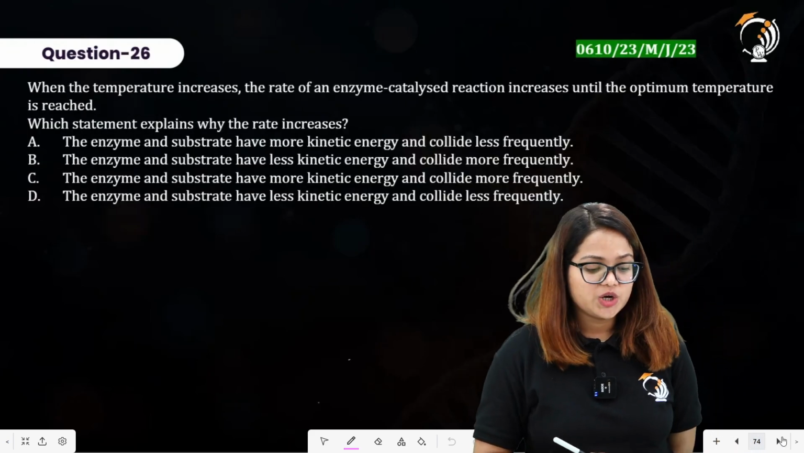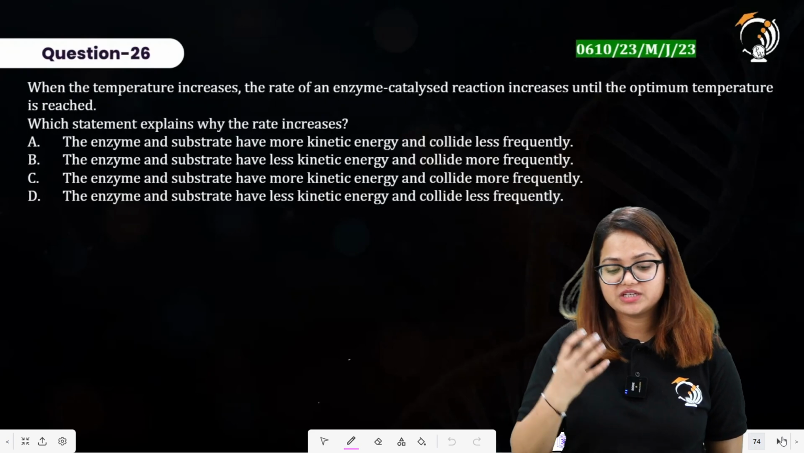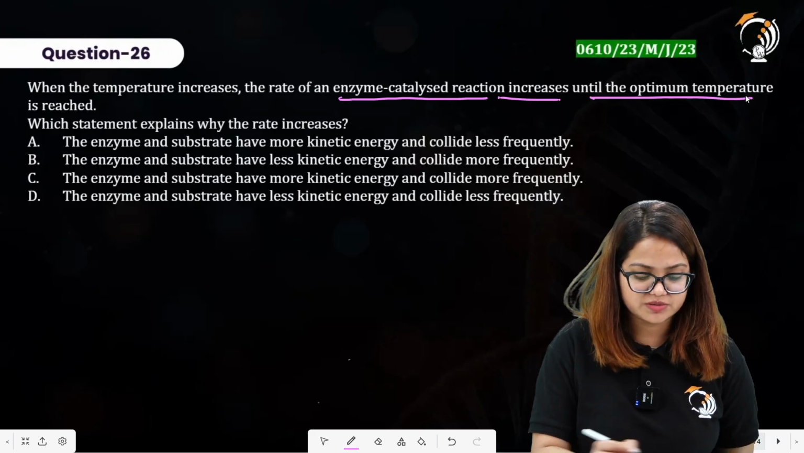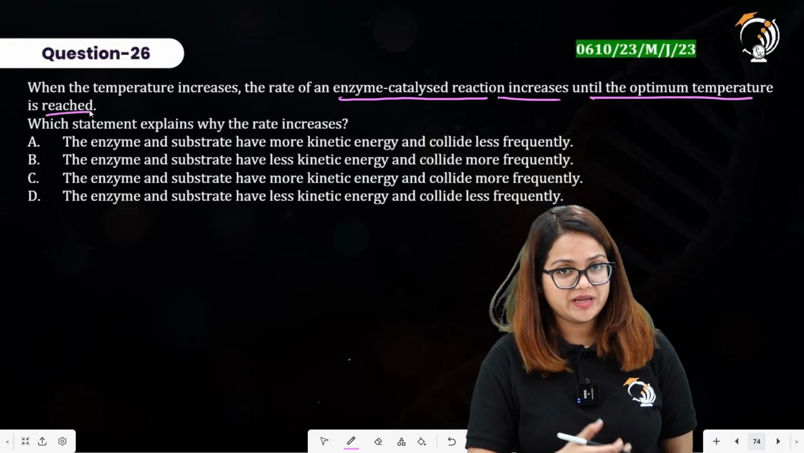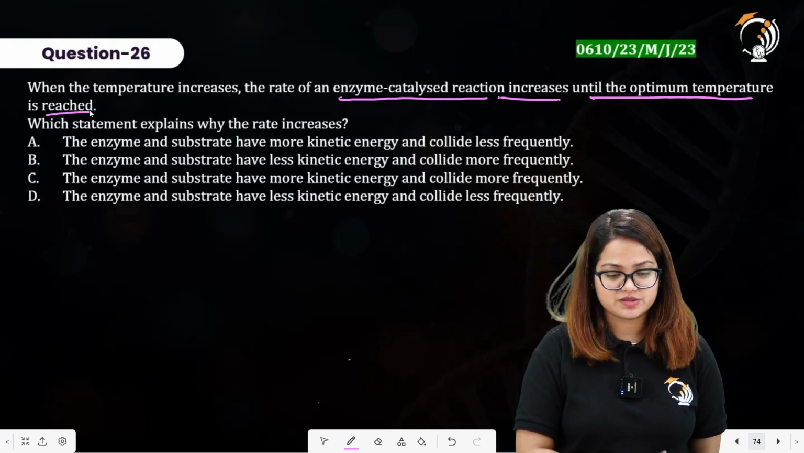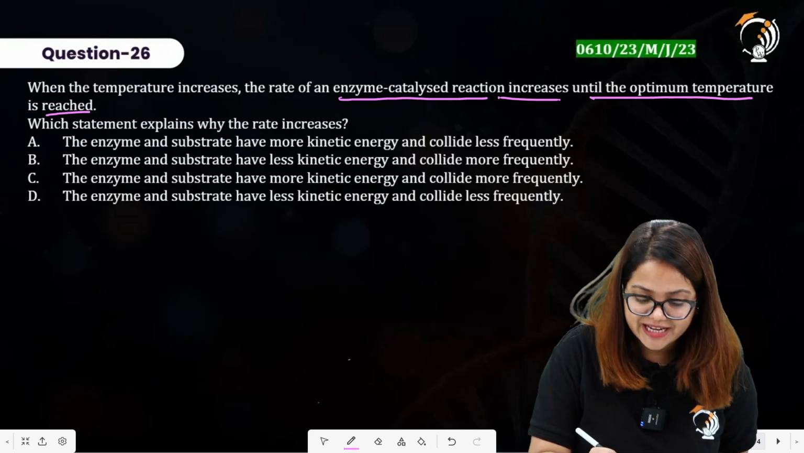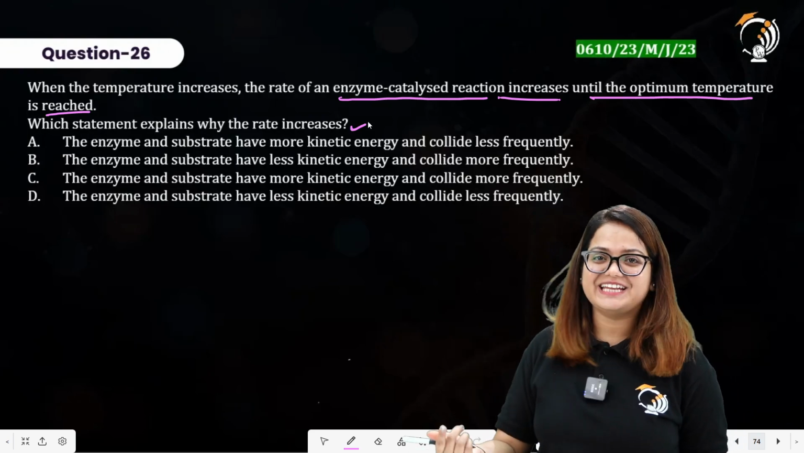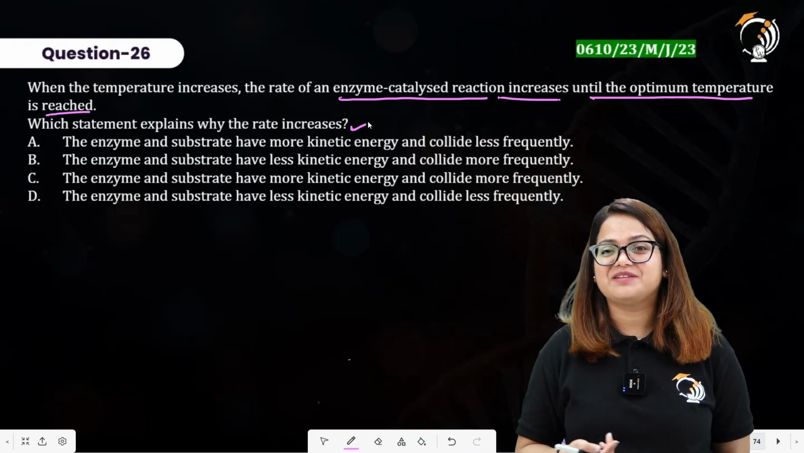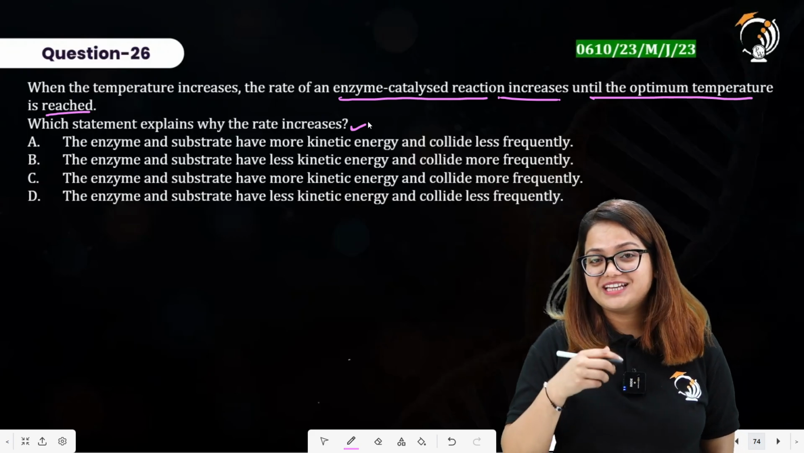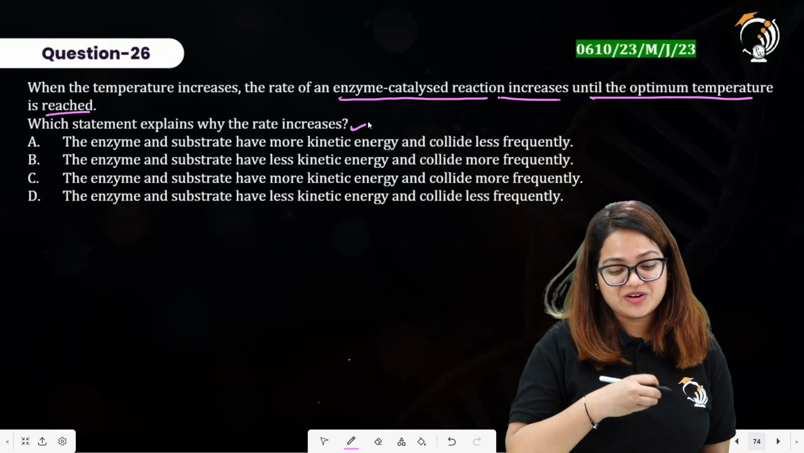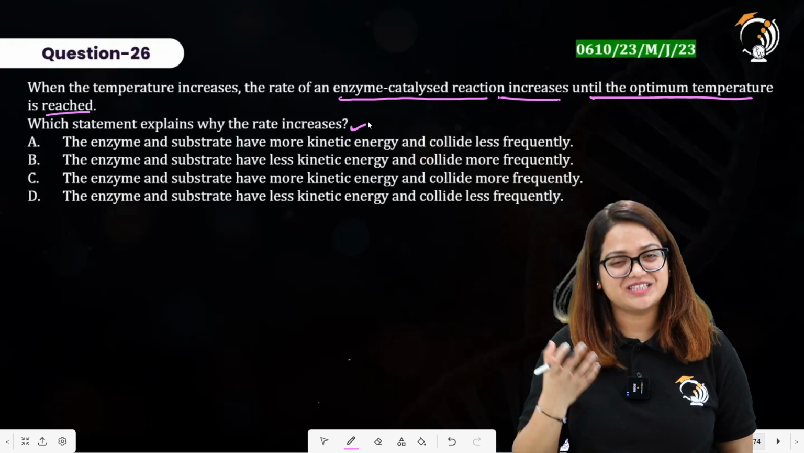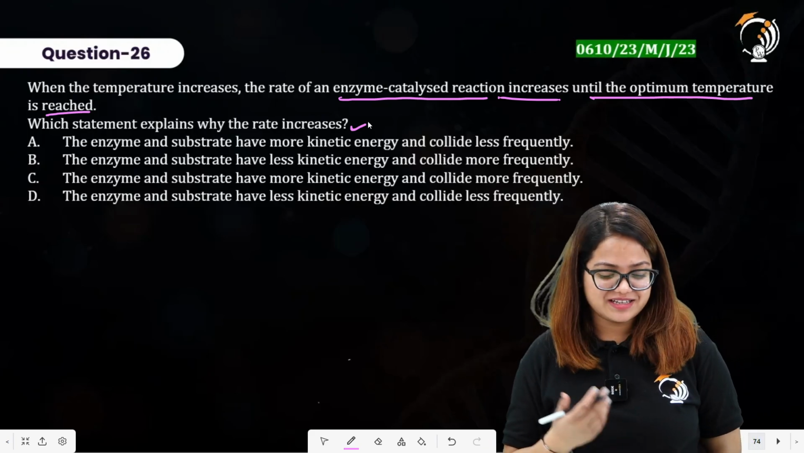Then we have: when the temperature increases, the rate of an enzyme catalyzed reaction increases until the optimum temperature is reached. Yes, this is true. This is what we have understood from the theory discussion. Which statement explains why the rate increases? Because of increased collisions due to increased kinetic energy between the substrate and the enzyme. Now look, we are not basically looking at the options. We are talking about the question and assuming what must be the right statement for that particular question. So we are going to find that right statement over here.